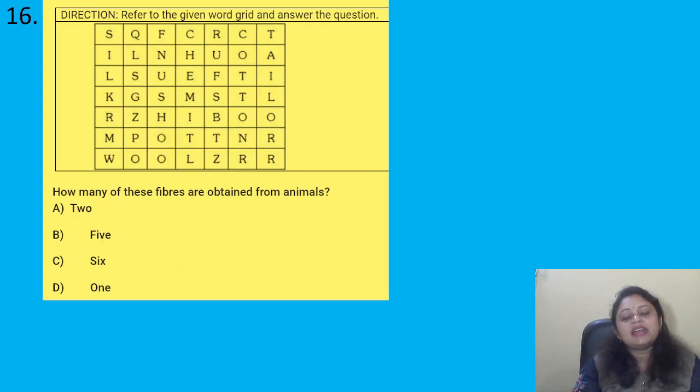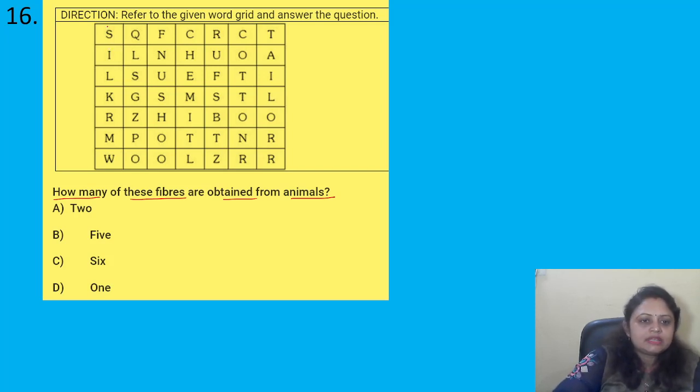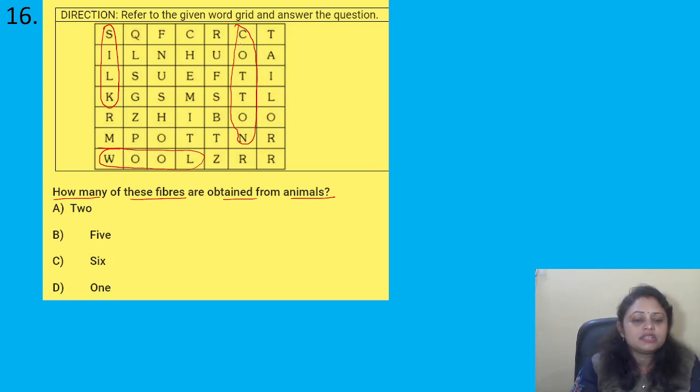Refer to the given word grid and answer the question. How many of these fibers are obtained from animals? Options are A 2, B 5, C 6, D 1. So what are the fibers? It is the same as the previous question: silk, wool, and cotton. We have to find which of these fibers are obtained from animals. So silk and wool are obtained from animals, and cotton is obtained from plants, the cotton plant. So the correct answer is option A, that is 2, silk and wool.